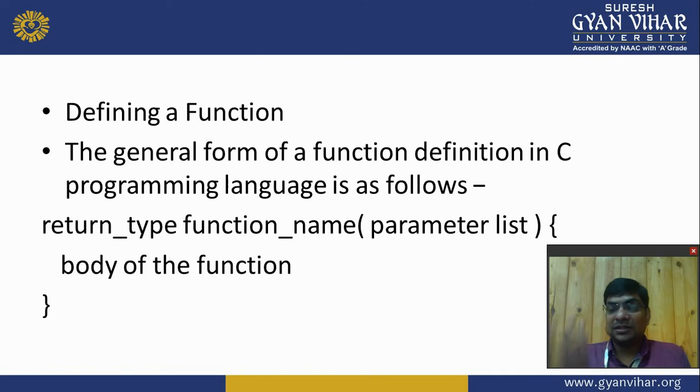If it gives some output for the next code or next function, it is called the return type. If that function performs something, takes nothing as input and gives nothing as output to the user for future use, then we use the void symbol there. Void means nothing. So what is the return type? The output of that function, if you want to use it in future.